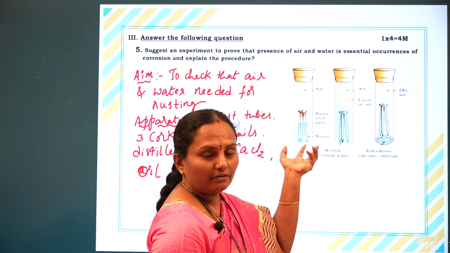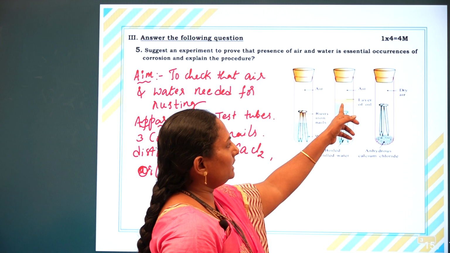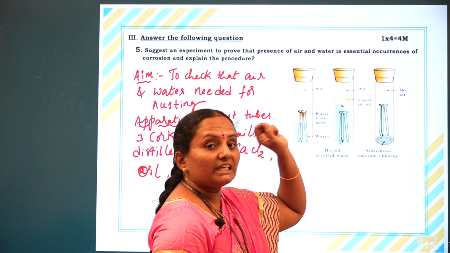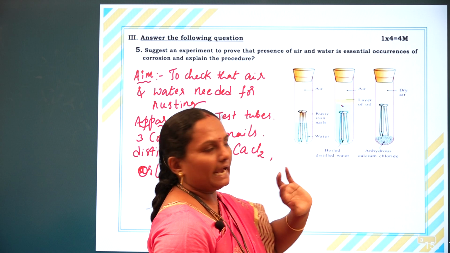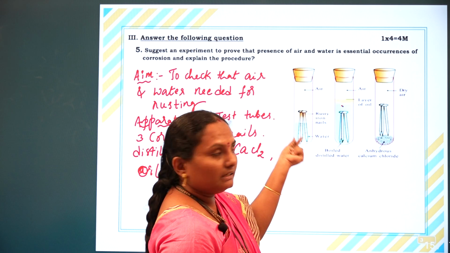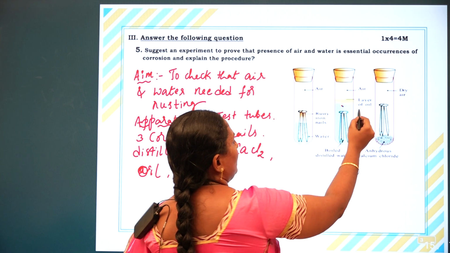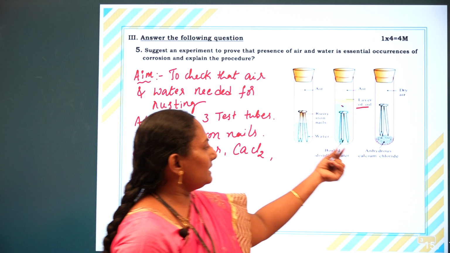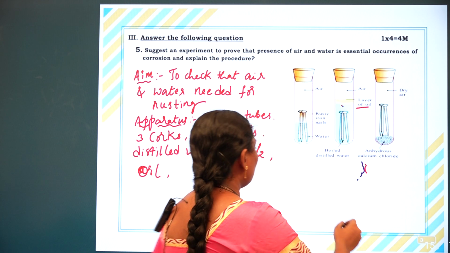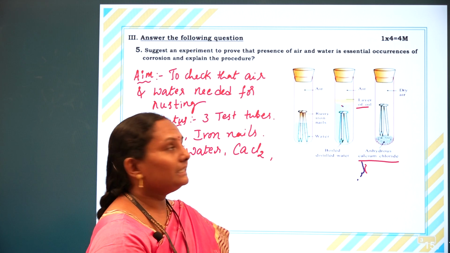As discussed before in the precautions, the nails should be clean, and the oil layer should be clear in the second test tube. In all 3 test tubes, we have to fix the corks properly without any gap. In the first test tube, we have iron nails filled with distilled water. In the second test tube, iron nails and distilled water with a small amount of oil. In the third test tube, iron nails and anhydrous calcium chloride crystals.